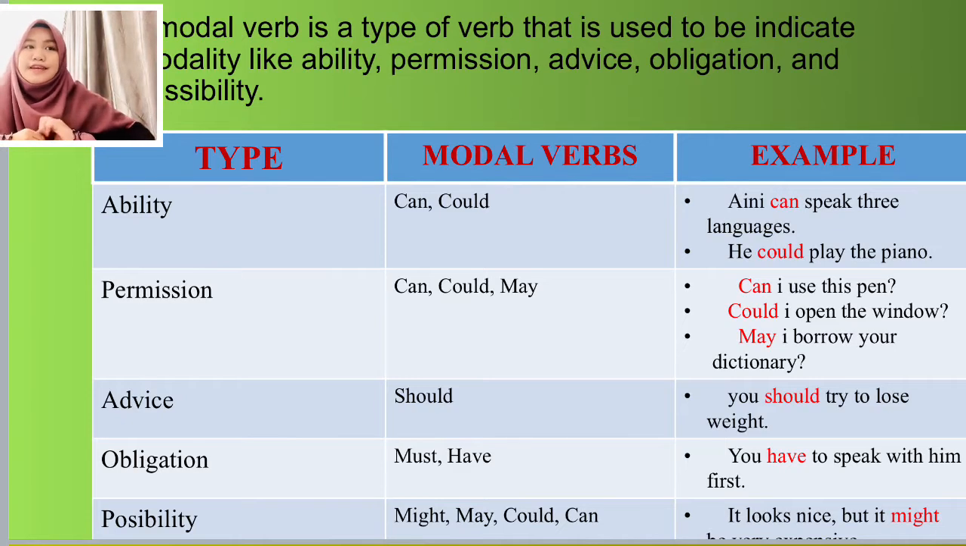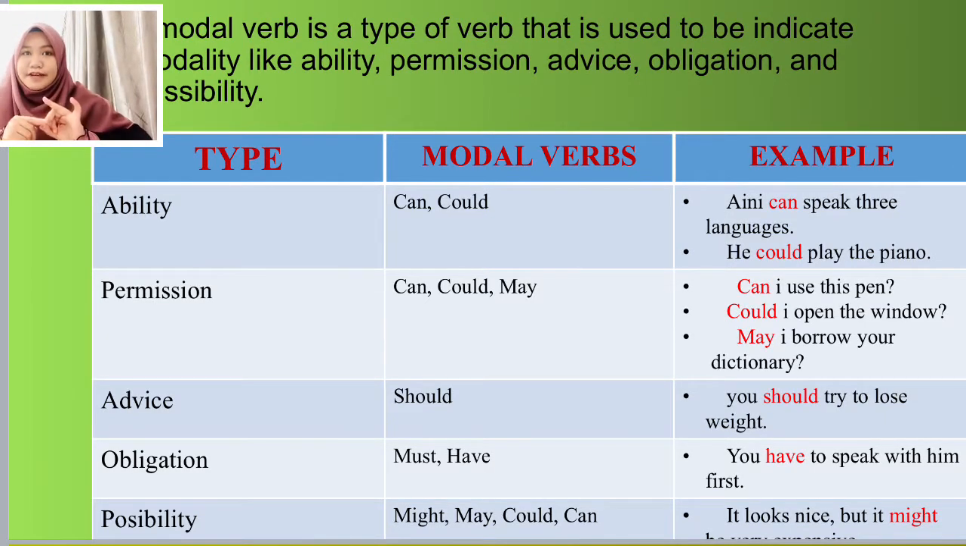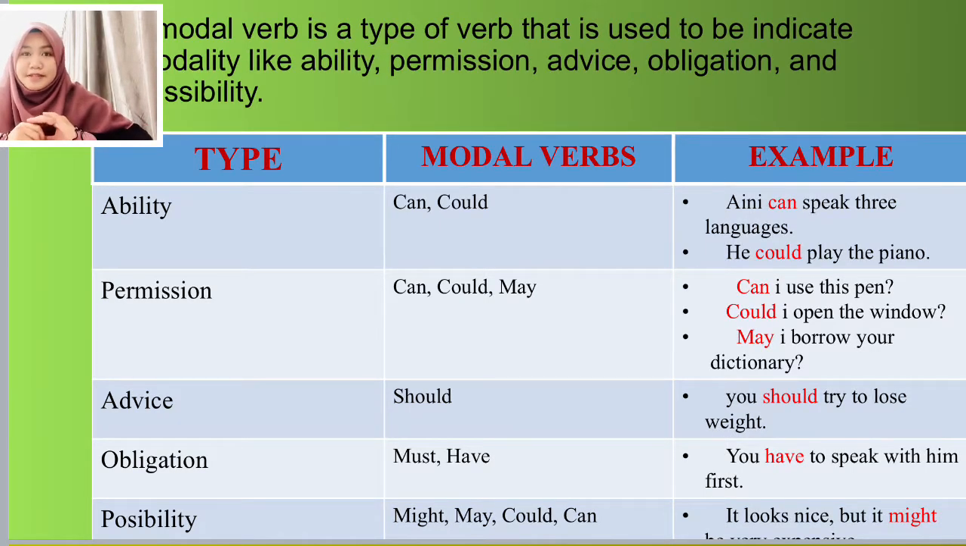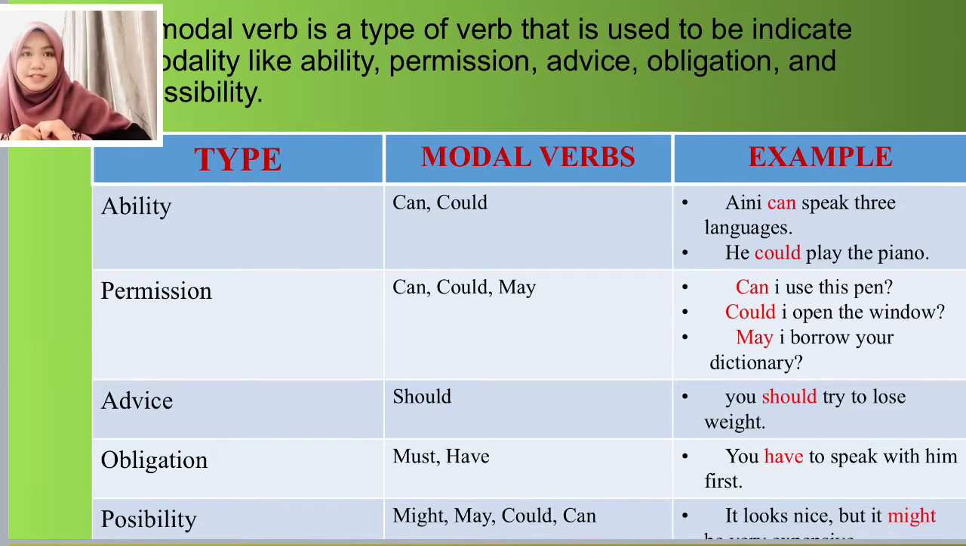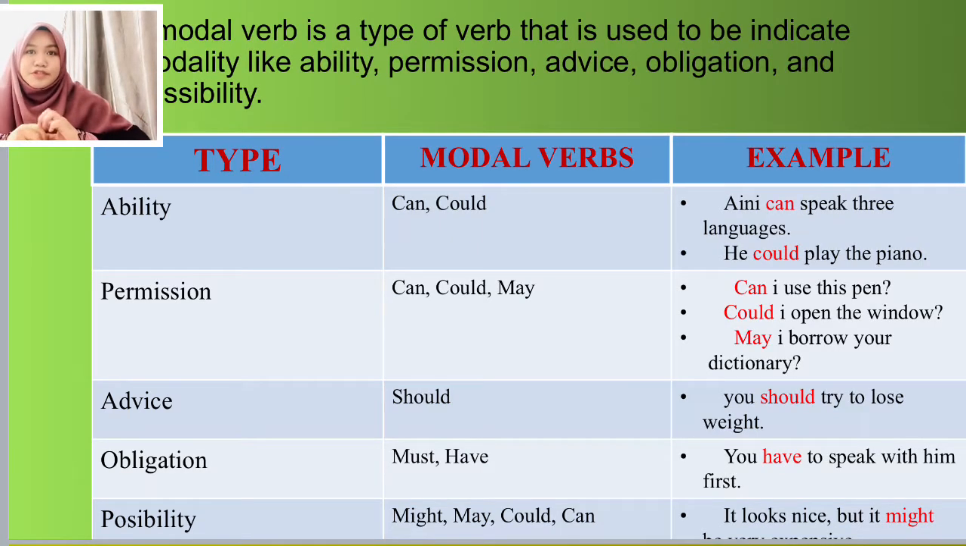Okay, like what I said before, a modal verb is a type of verb that is used to indicate modality like ability, permission, advice, obligation, and possibility. So I give some examples here. For the first type, ability. Modal verbs can and could. For example, Aini can speak three languages. He could play the piano. So it refers to ability.